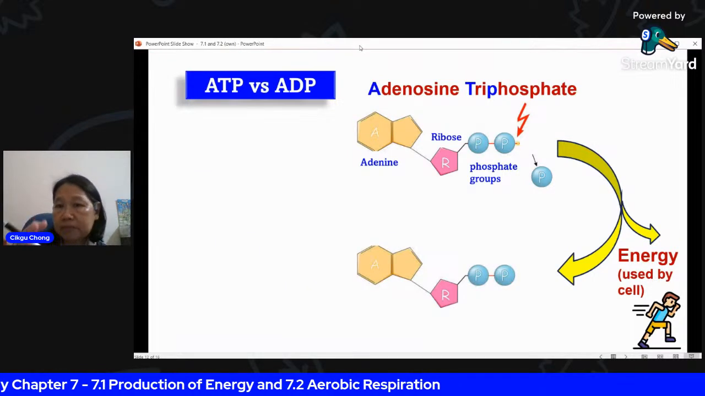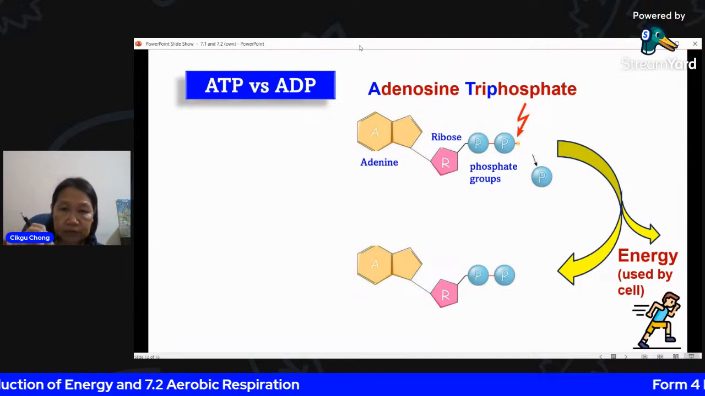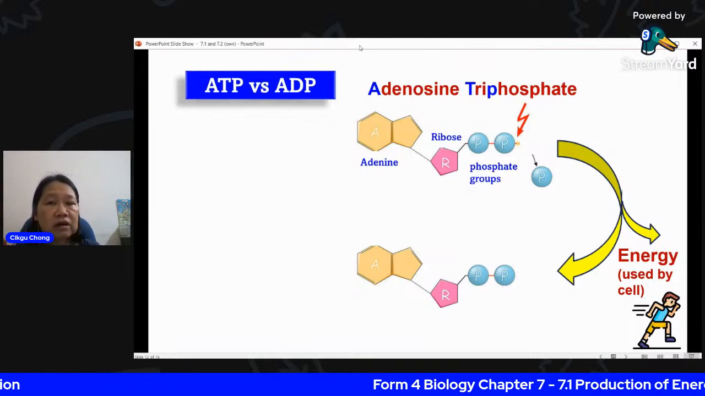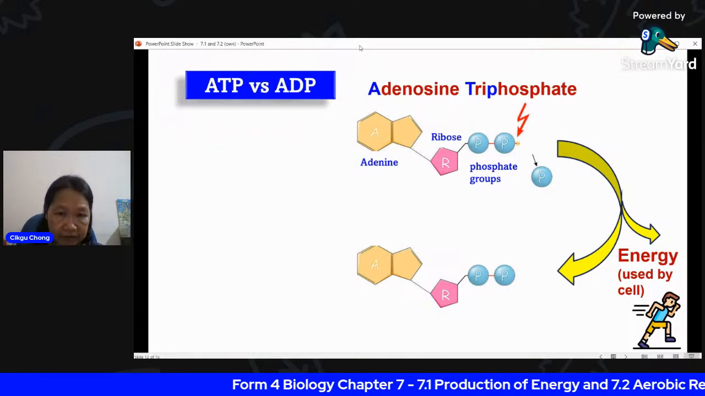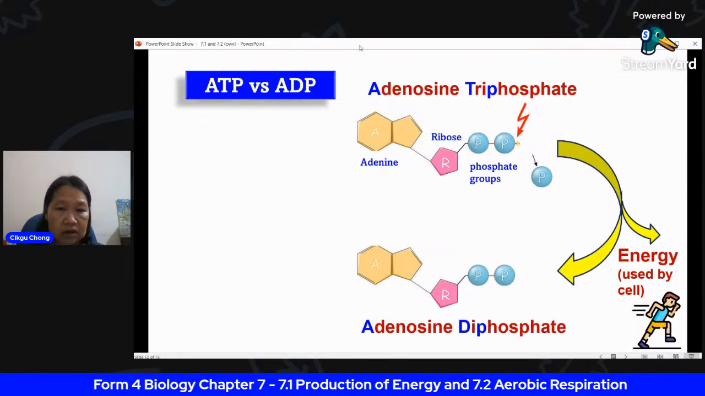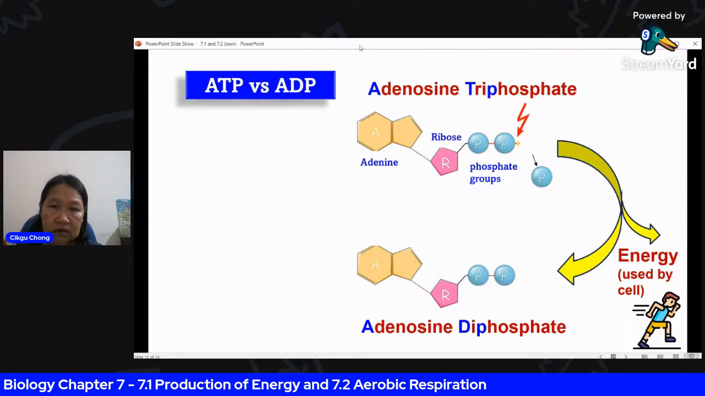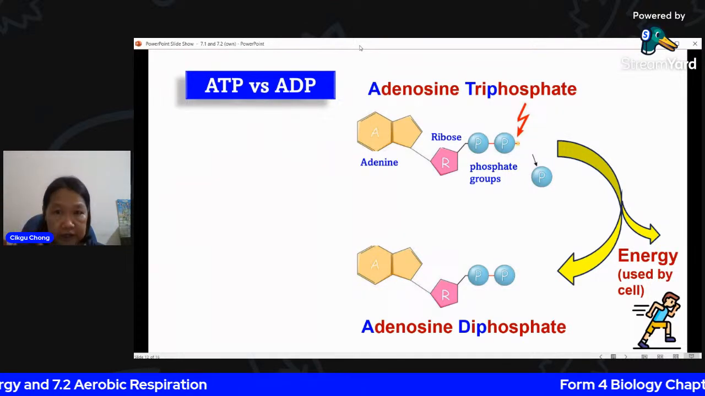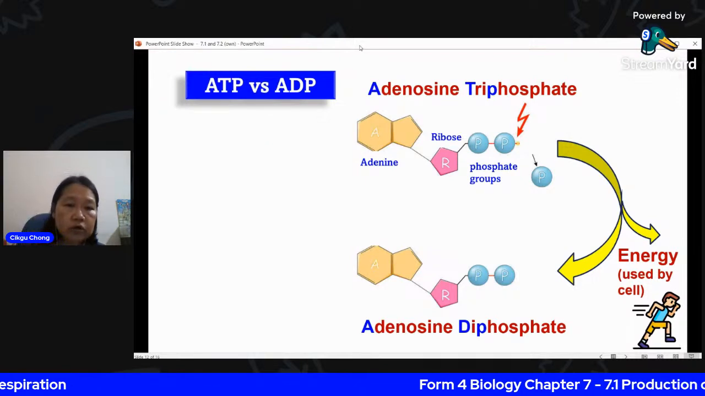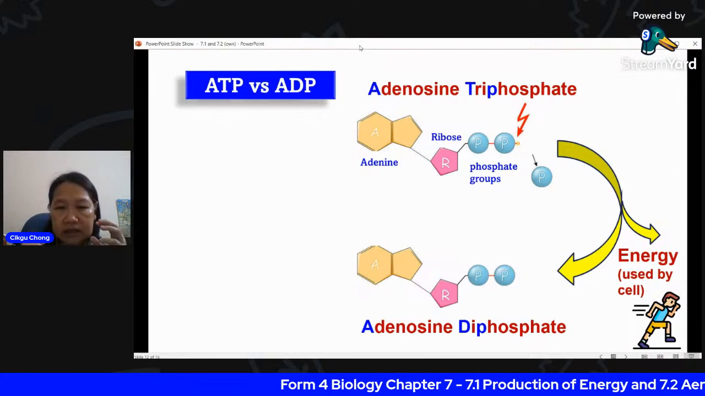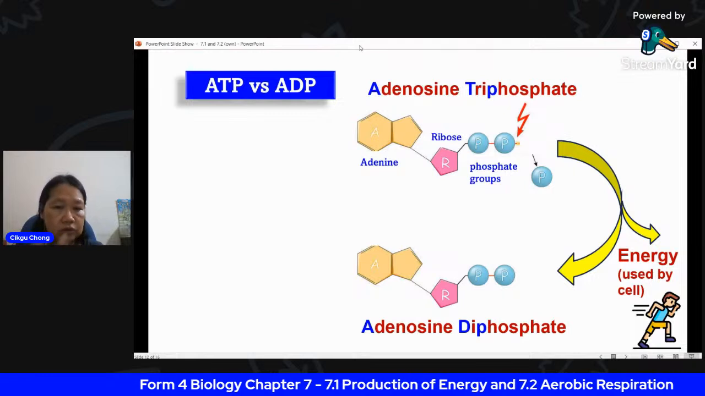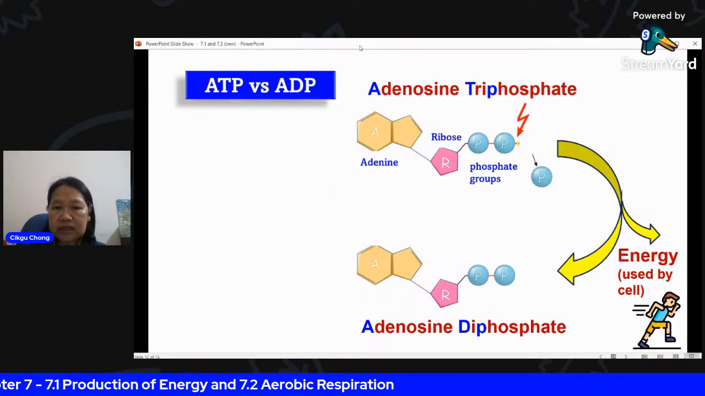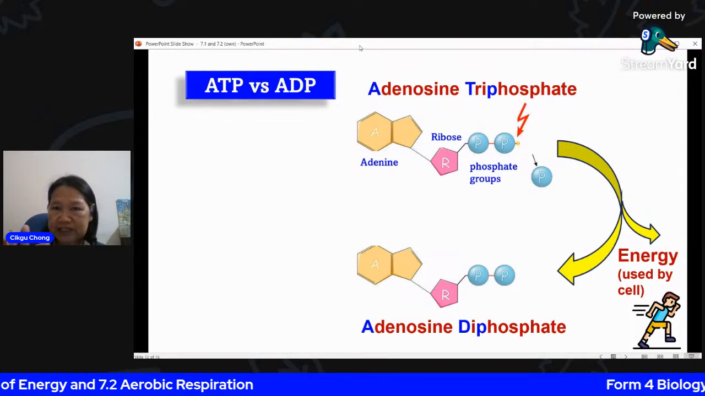And when the bond is broken, this phosphate is released. You notice there are no longer three. You take out one unit of phosphate, you only get two. So therefore you now call this adenosine diphosphate. When one of these phosphate groups has been taken out and the bond has been broken, what you have is called an ADP, because there are only two phosphates. All right.